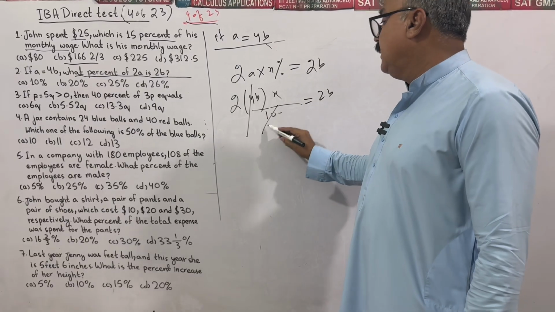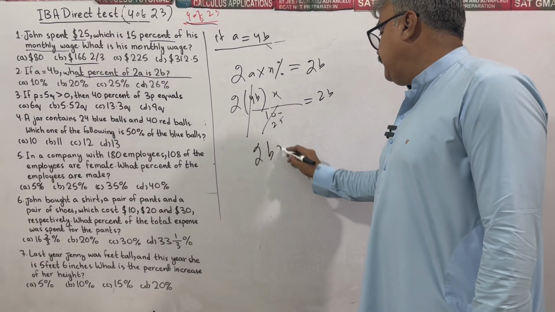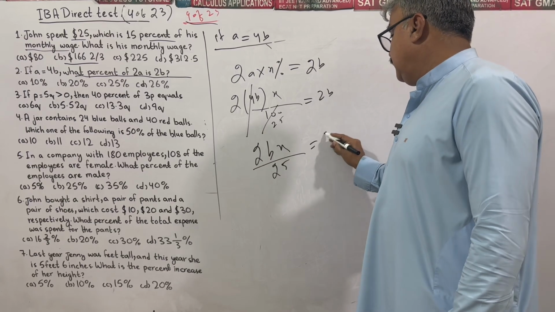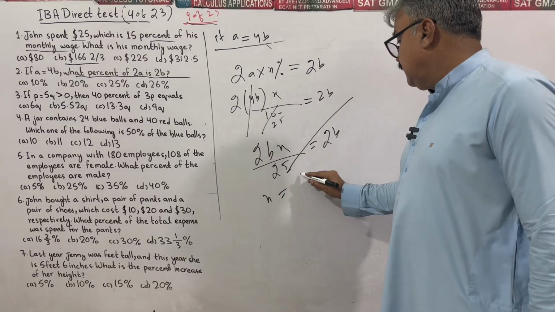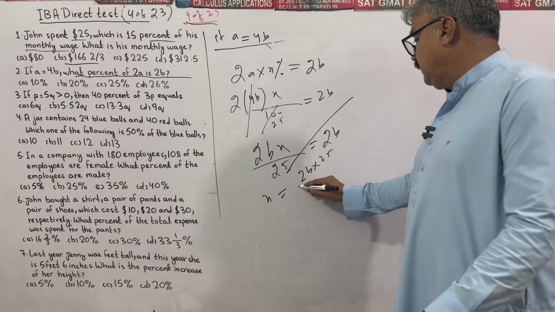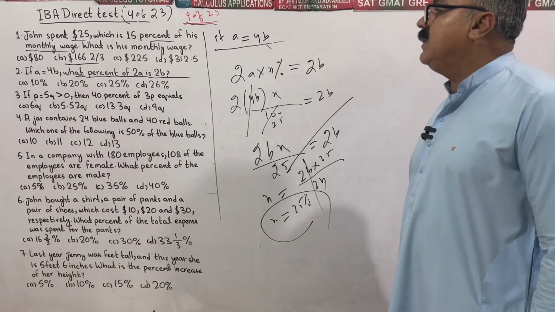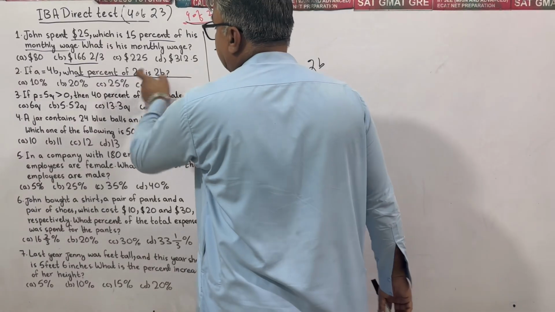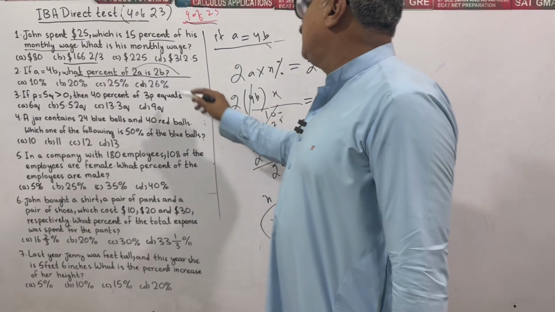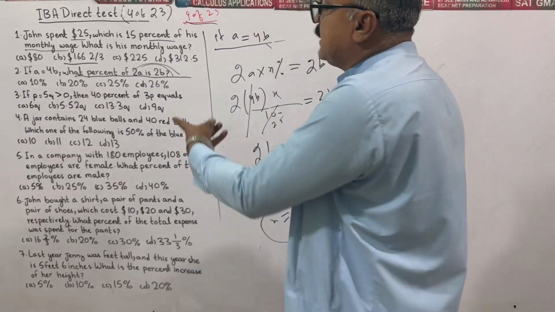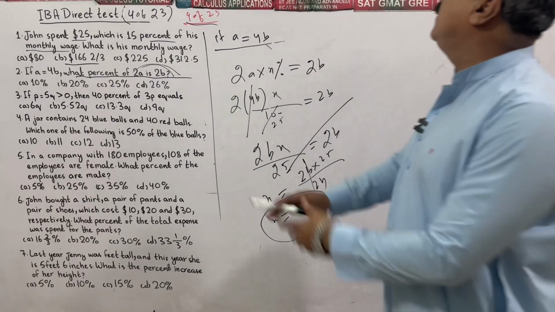Now 4 times 25 is equal to 100, so I have 2BX over 25 is equal to 2B. 25 will be multiplied, 2B will be divided. X is equal to 2B times 25 divided by 2B, cancelled out. X is equal to 25. So 2B is 25% of 2A. What percent of 2A is 2B? It means 2B is 25% of 2A.